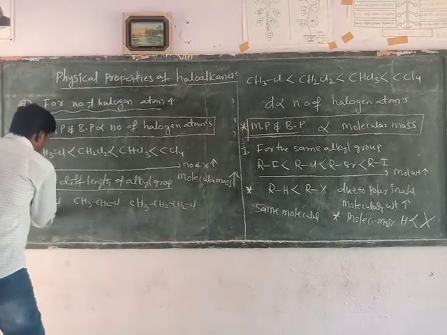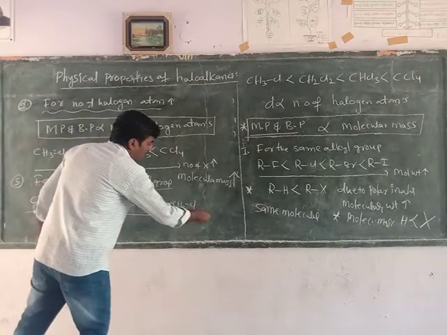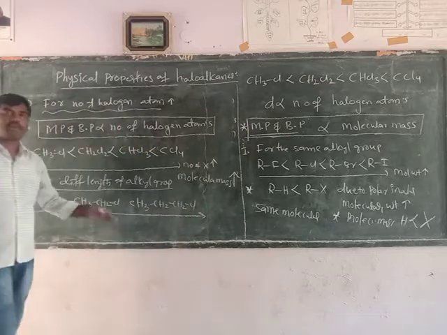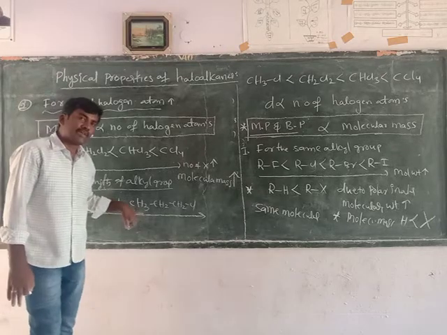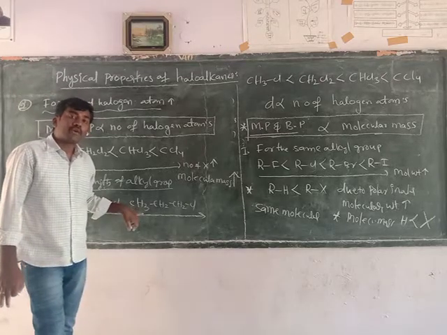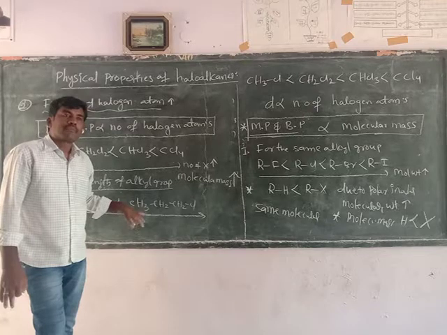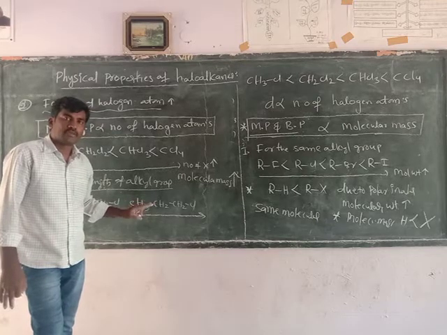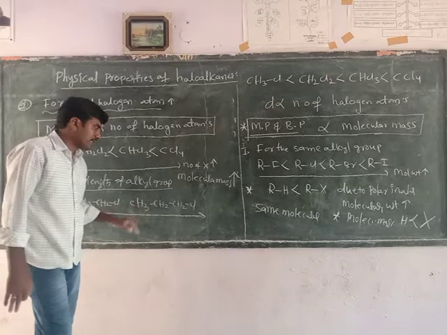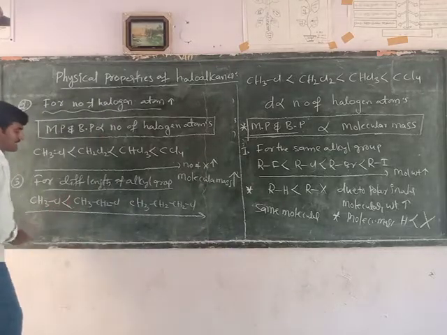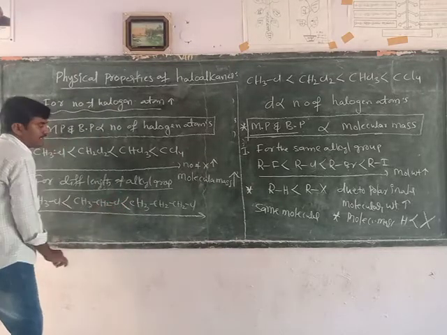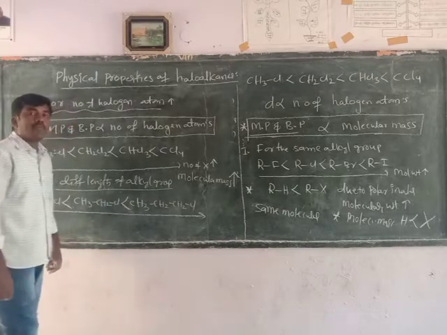When we are moving from left to right, what happens here? The length of the carbon chain increases. This means van der Waals forces of attraction between carbon atoms increase. When van der Waals forces of attraction increase, it requires more energy to melt the compounds, so melting point and boiling point also increase. So the order is methyl chloride lesser than ethyl chloride, lesser than propyl chloride, lesser than butyl chloride.